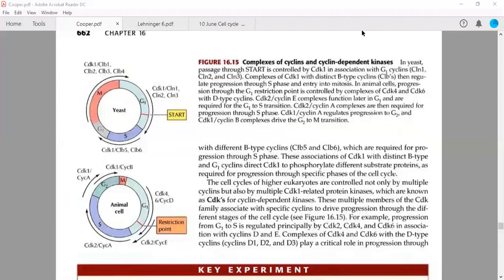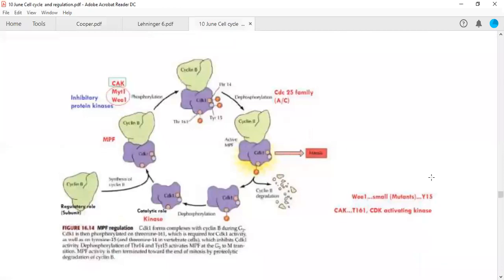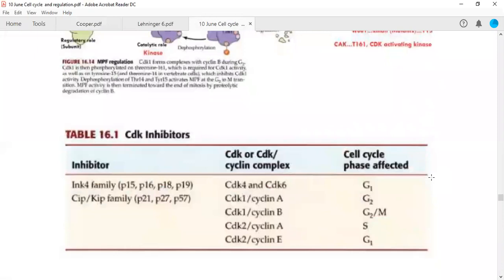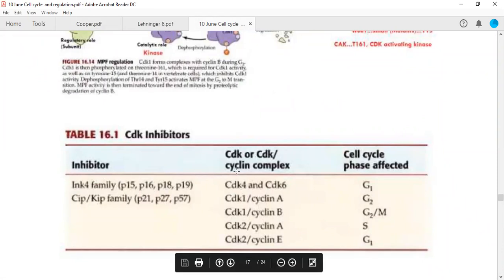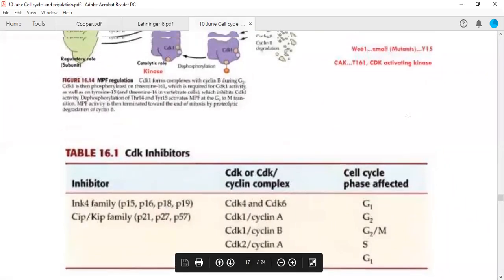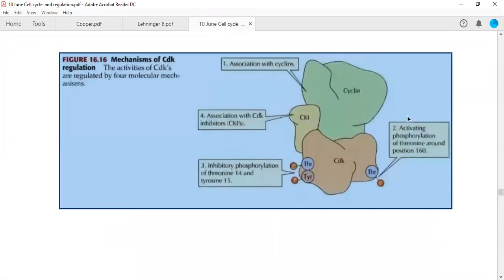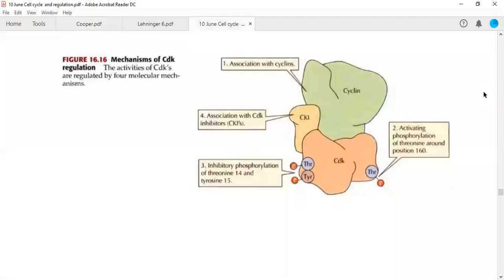Now I also want to tell you about the inhibitory factors. See this diagram, which we have discussed. It is much easier for me to describe with its help. This cyclin complex is found with CDK, that is cyclin dependent kinase.